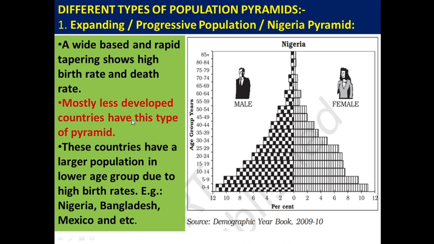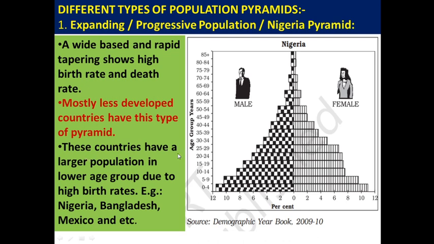If we draw a population pyramid of any country and get this type, we can understand that this type of pyramid mostly comes in less developed countries, because they have a high birth rate and high death rate. Mostly we will get this type of population pyramid in socially and economically less developed countries.